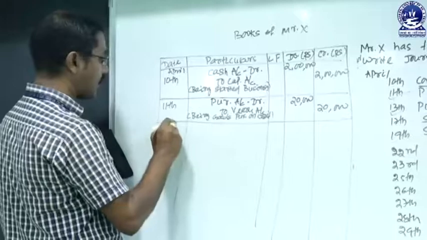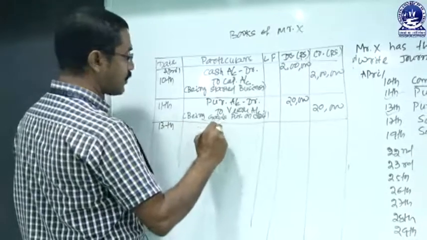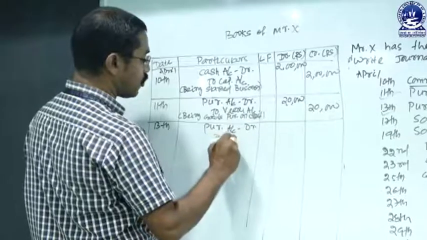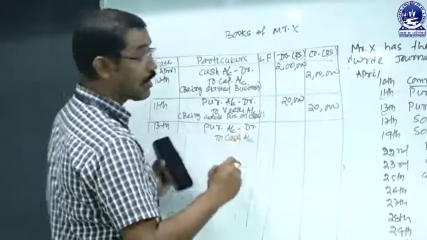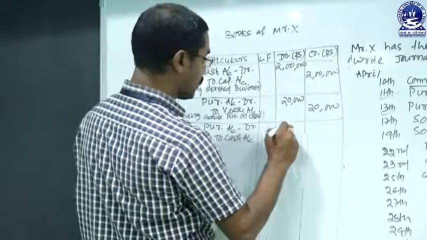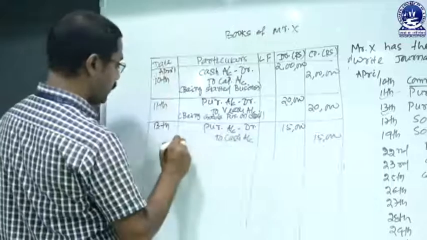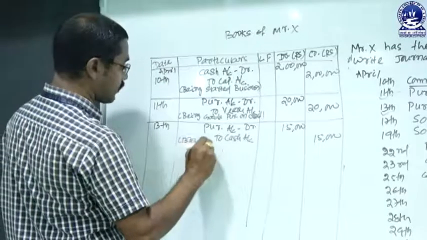And on 13th April, the transaction is purchase account debit to cash account. The amount is 15,000. Being goods purchased on cash.